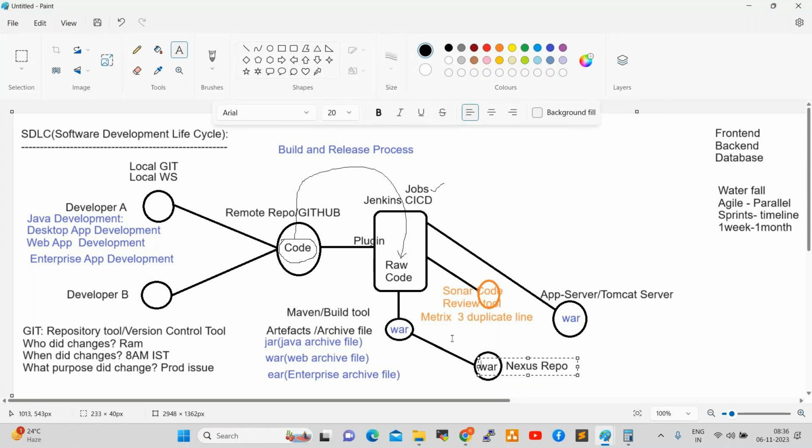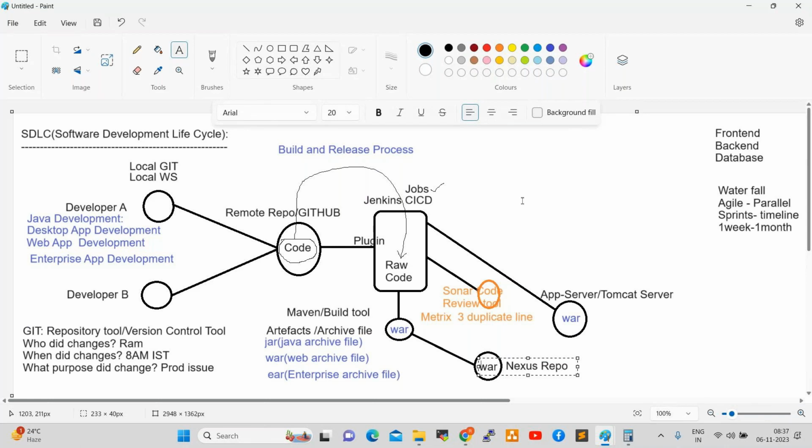But in a non-live application, we can store these war files into Nexus. When we have a release, by that time we can push to application servers and deploy onto them. Clear, right, everyone? This is a very important process. The entire DevOps follows this process. While attending interviews also, we need to explain this CI/CD flow. This is the build and release process, or CI/CD flow.